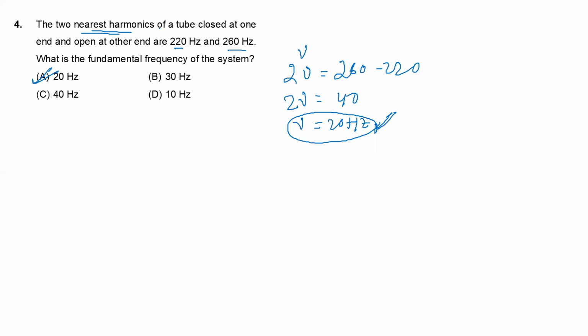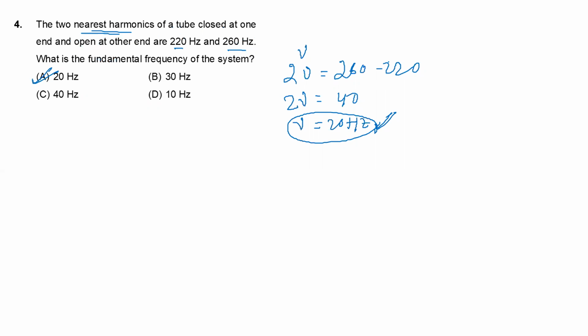Two nearest harmonics of a tube closed at one end and open at the other end. The gap between them means 2 nu, where one end is 220 and the other end is 260. So the gap is 40, and 2 nu is equal to 40. So nu is equal to 20 hertz.